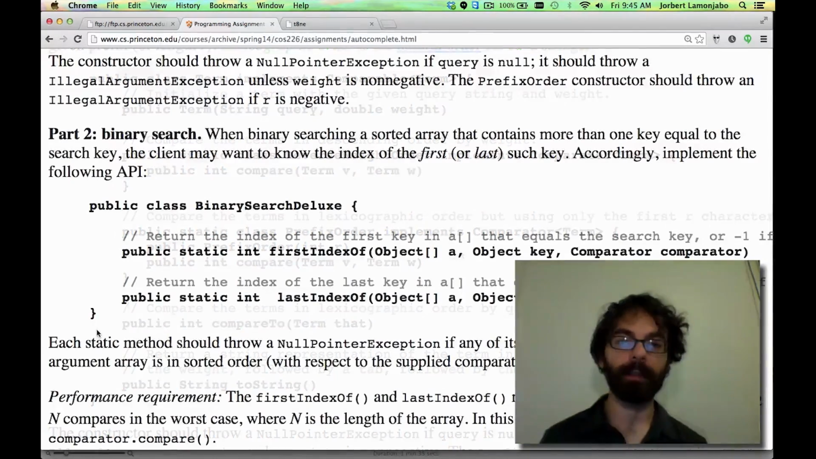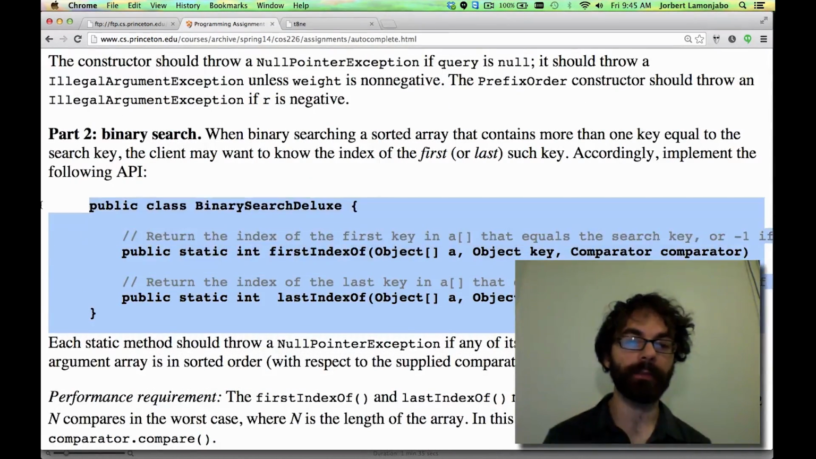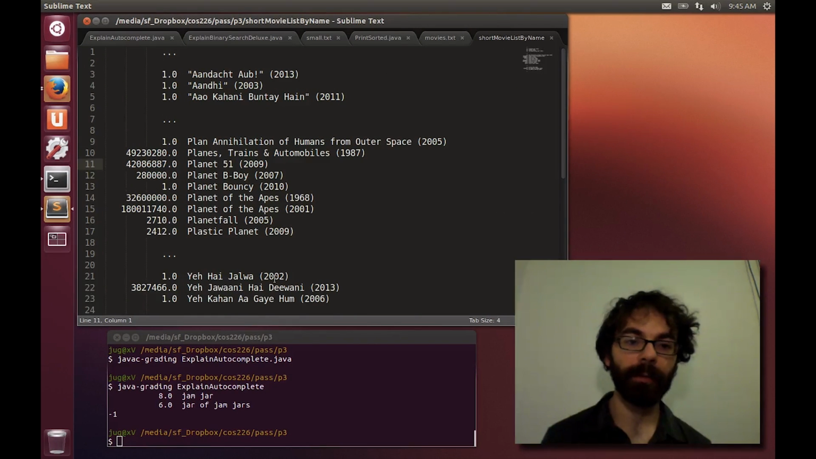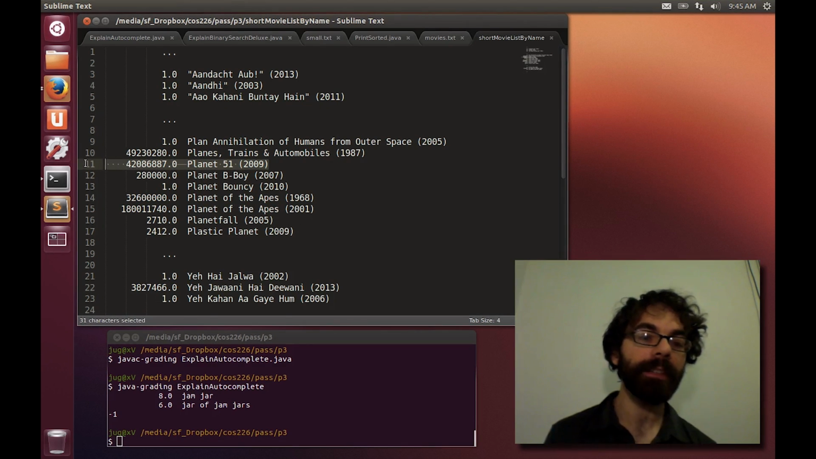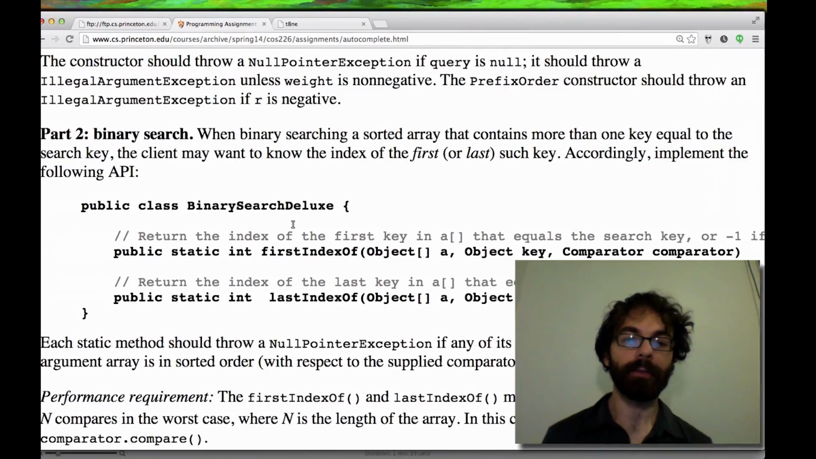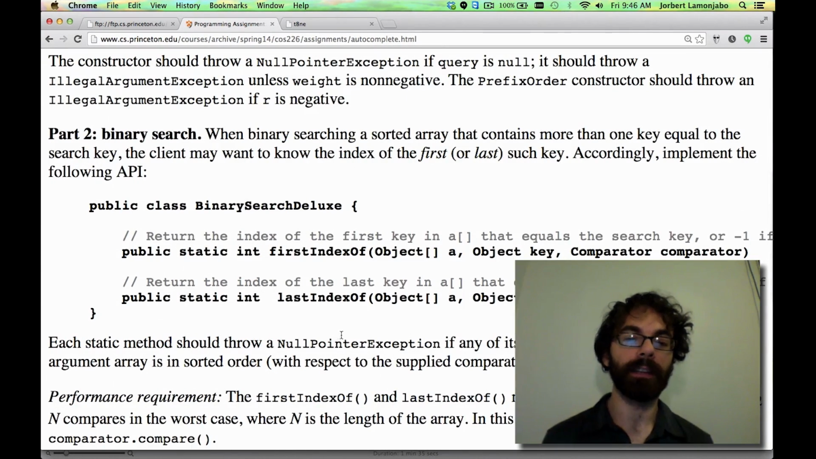So that was the term class. Next up will be binary search deluxe. Let me give a background on why exactly we want this function again. Suppose we were looking, recall, for all the movies that start with planet. We put them in sorted order by the names of the movies, and then we binary search for the earliest thing that starts with planet and the latest thing that starts with planet. So those are exactly the two functions you're going to write. Do a binary search for the first occurrence of something and the last occurrence of something.